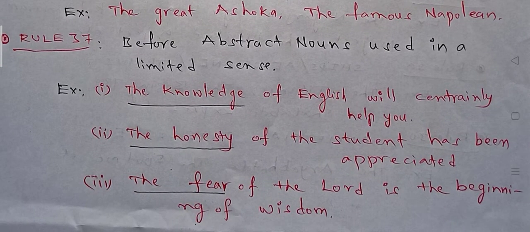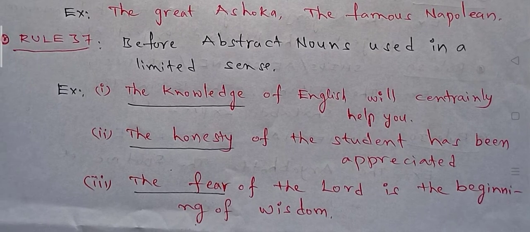Before abstract nouns used in a limited sense. అమూర్త భావనను పరిమితంగా చెప్పగలిగినప్పుడు. అమూర్త భావన అంటే కంటికి కనిపించినటువంటి నౌన్స్. Example: The knowledge of English will certainly help you. Here the abstract noun is knowledge, but used in a limited sense. So we keep the article the before that abstract noun.